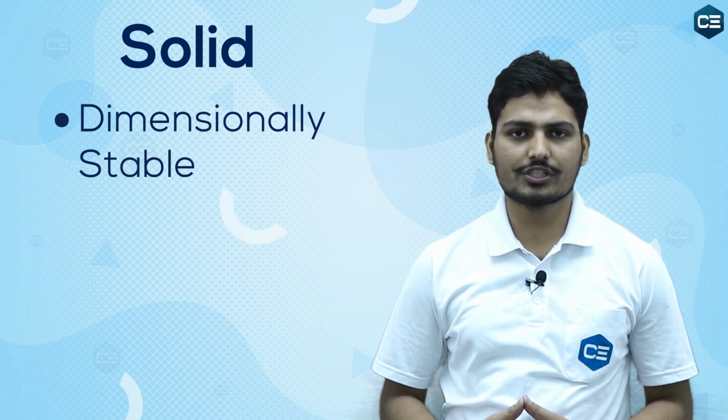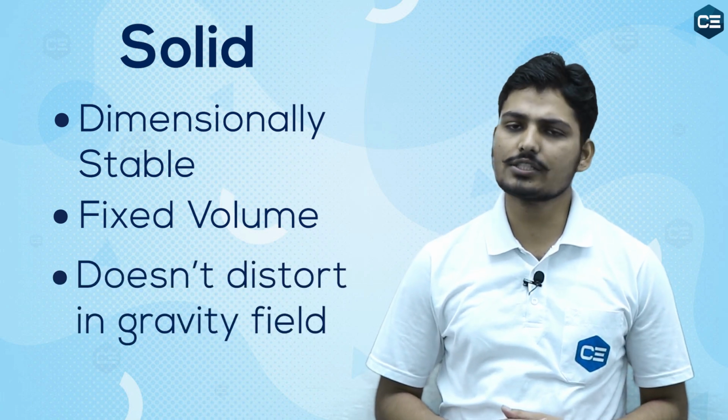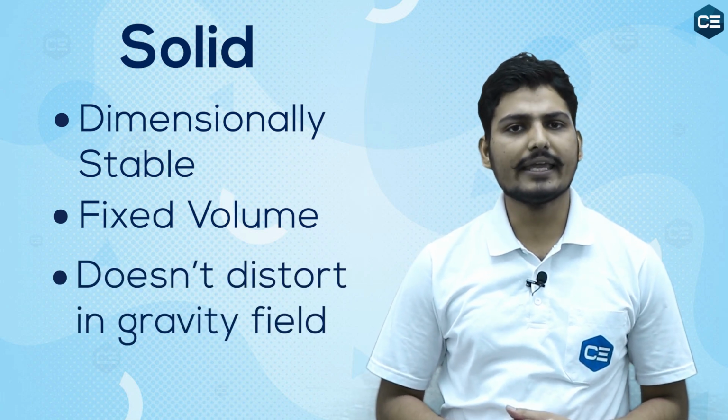A solid is something which is dimensionally stable, has a volume of its own, and does not distort in a gravity field like the liquids or the gases, known as fluids. If they are under gravity, they will lose their shape or distort, but a solid does not distort in a gravity field. It has its own volume and it is dimensionally stable.